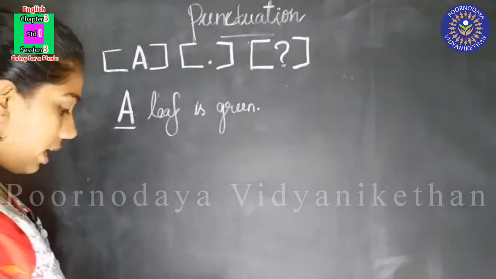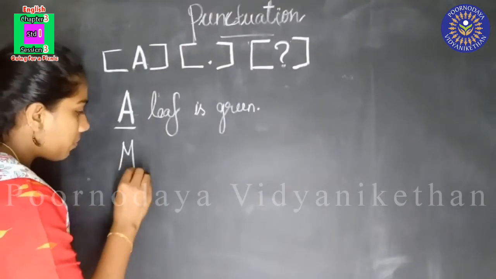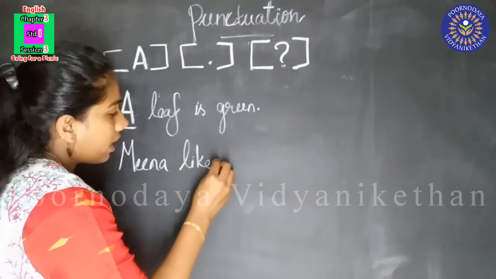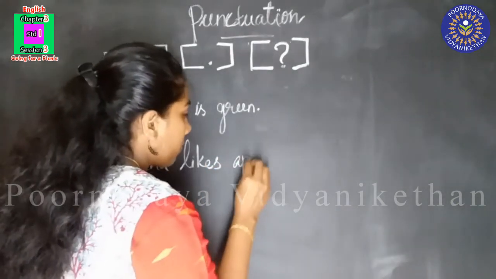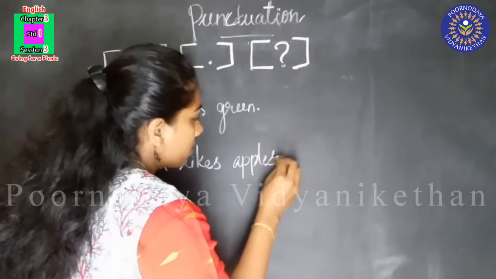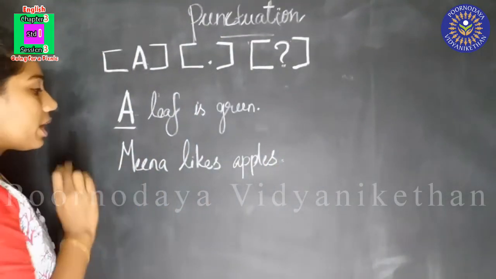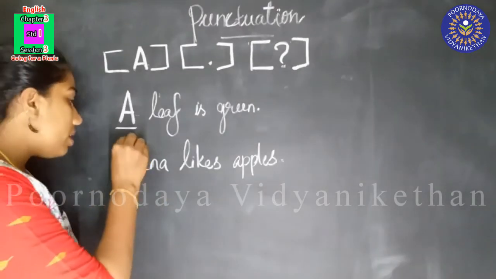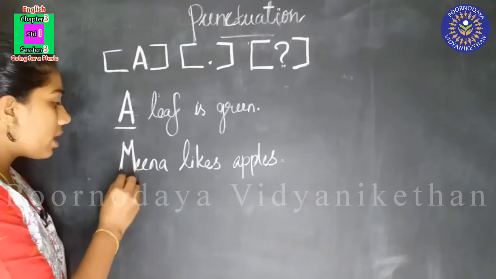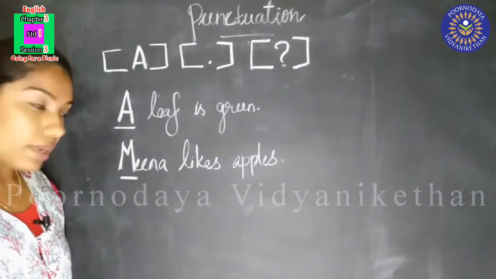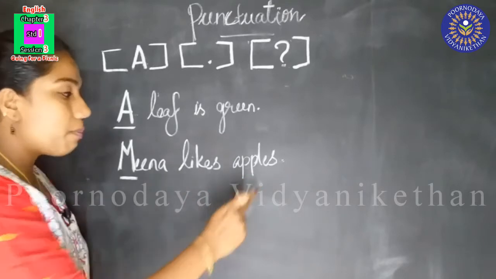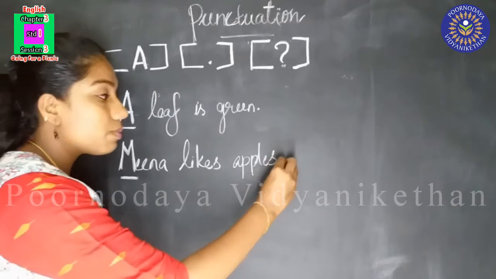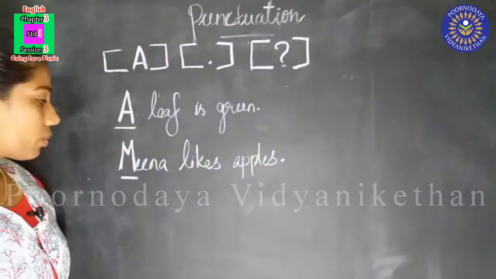Okay, now the second one. Meena likes apples. Okay, have you seen this? Meena. I started the sentence with Meena and the first letter is M. This letter should be capital. Meena likes apples. After writing the sentence, when we end the sentence, we have to put a full stop here.